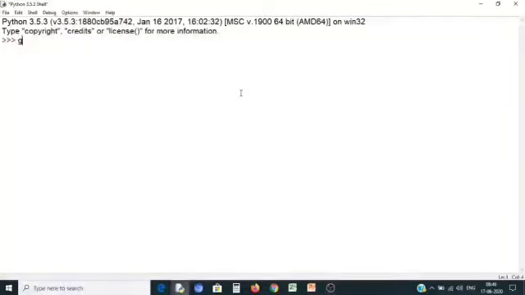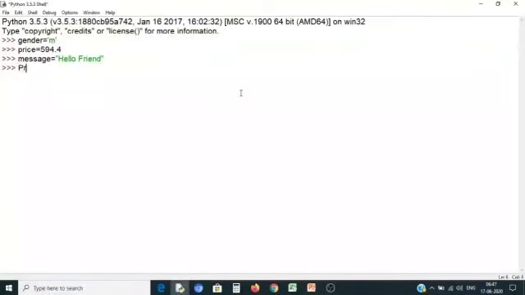How to define the variable: gender equal to 'M', price equal to, you can write any other value, and message equal to a string. Here we defined three variables: gender, price, and message.